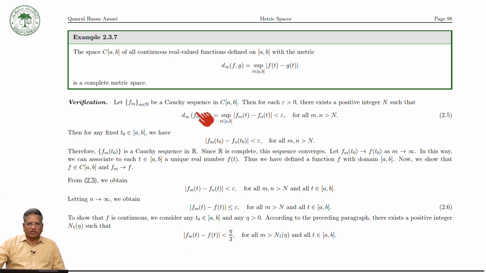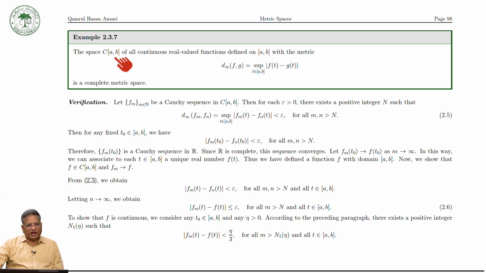Sup norm means d infinity of f and g is equal to the supremum over t in the closed interval [a,b] of mod of f(t) minus g(t). So with respect to this norm, we will see that C[a,b] is a complete metric space.